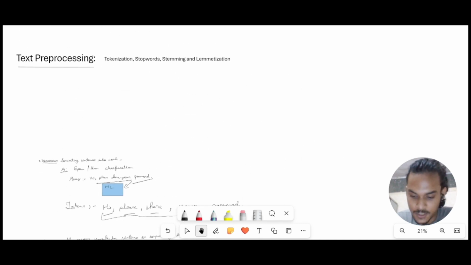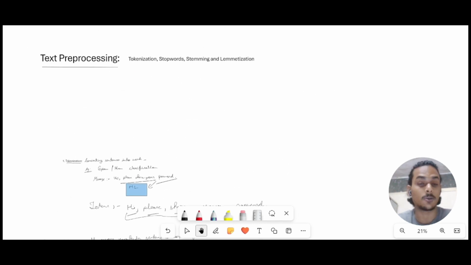So yeah, that's pretty much it. That sums up our four topics: tokenization, stopwords, stemming and lemmatization.